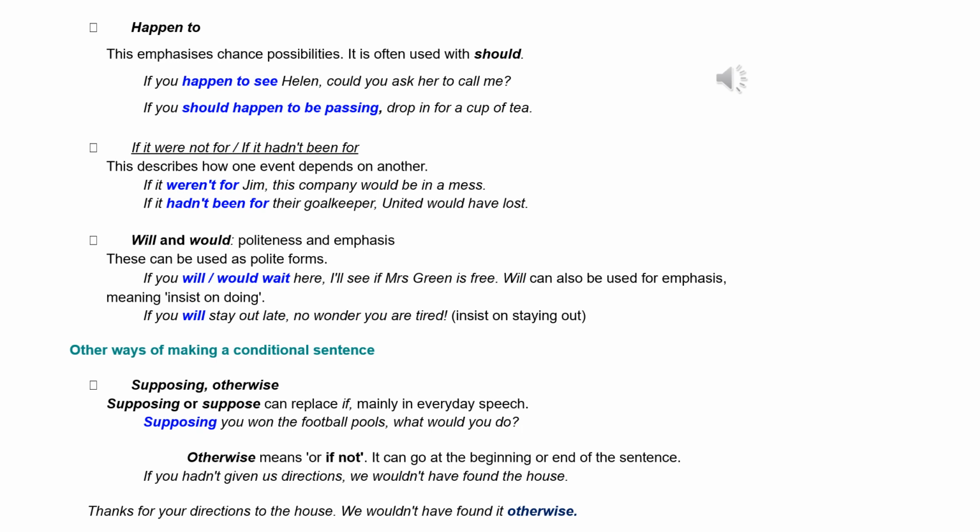If it were not for, if it hadn't been for. This describes how one event depends on another. If it weren't for Jim, this company would be in a mess. If it hadn't been for their goalkeeper, United would have lost.